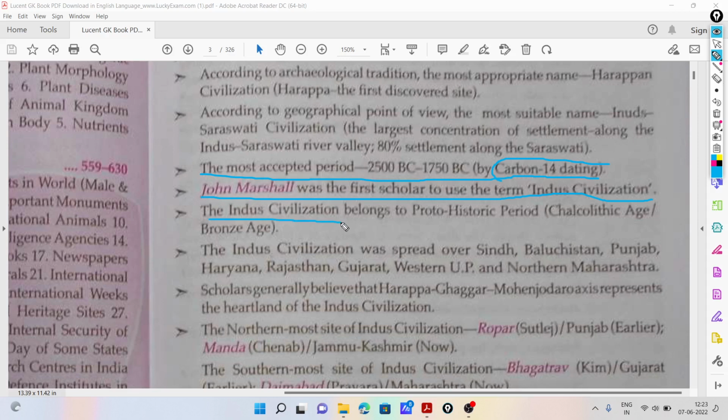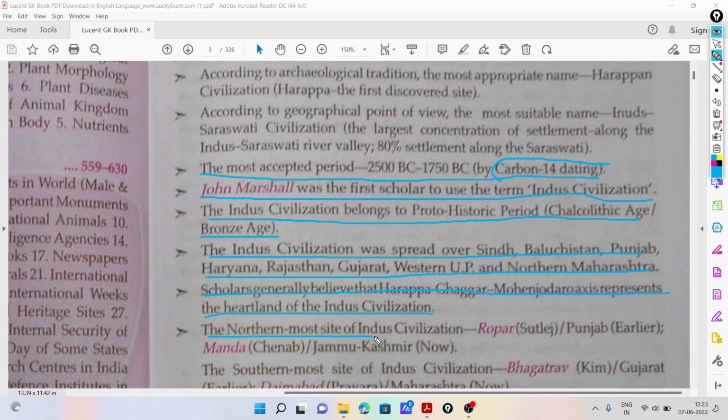The Indus civilization belongs to the proto-historic period, or Chalcolithic age, or Bronze age. It was spread over Sindh, Baluchistan, Punjab, Haryana, Rajasthan, Gujarat, Western UP and Northern Maharashtra. Scholars generally believe that the Harappa, Ghanhar, Mohenjo-daro axis represents the heartland of the Indus civilization.